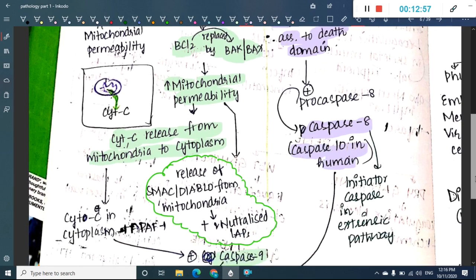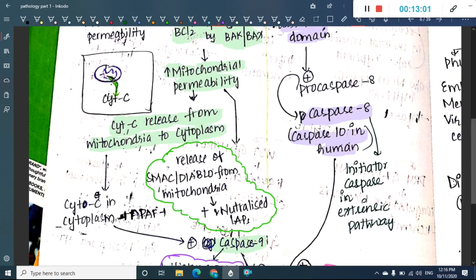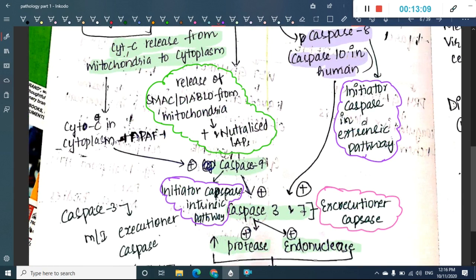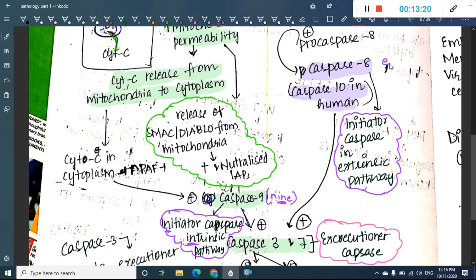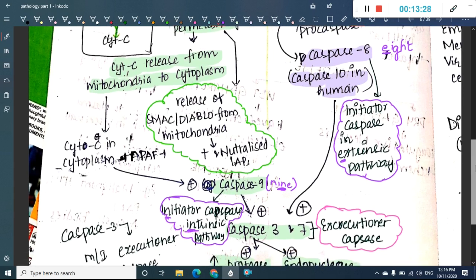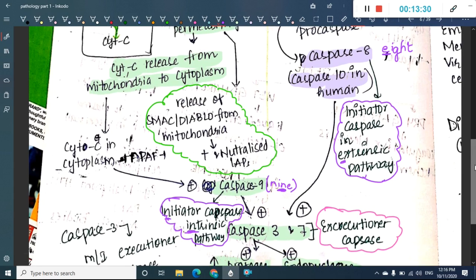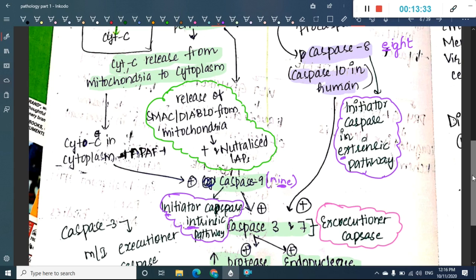So this caspase 8 is the main initiator factor of the extrinsic pathway. If you see, the initiator factor of the intrinsic pathway is 9. It's easier to remember. See, 9 is NINE, right? So you have "in" in it, intrinsic pathway. So initiator of intrinsic pathway. Whereas caspase 8 is EIGHT, so E is extrinsic pathway. So the initiator caspase for the extrinsic pathway is caspase 8. The initiator caspase for the intrinsic pathway is caspase 9.